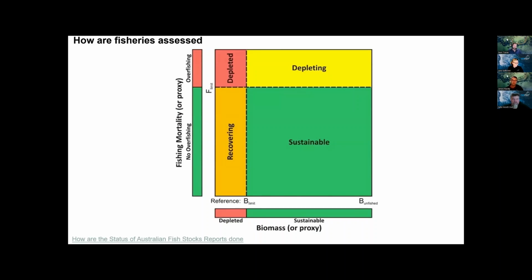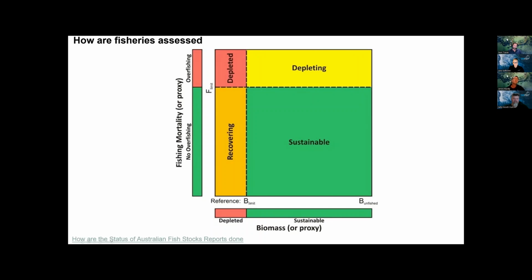How are fisheries assessed? So in Australia, there's a series of criteria that a fishery is put into depending on two major levers. So one is the biomass. So that's the weight of the population. And the other is fishing mortality. So that's the amount of fish that are taken out of that population by fishing.